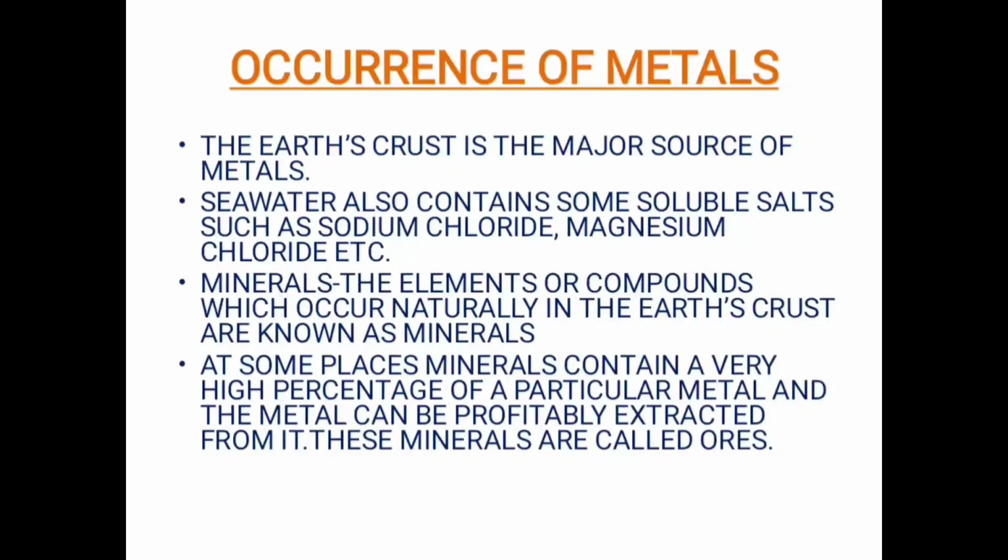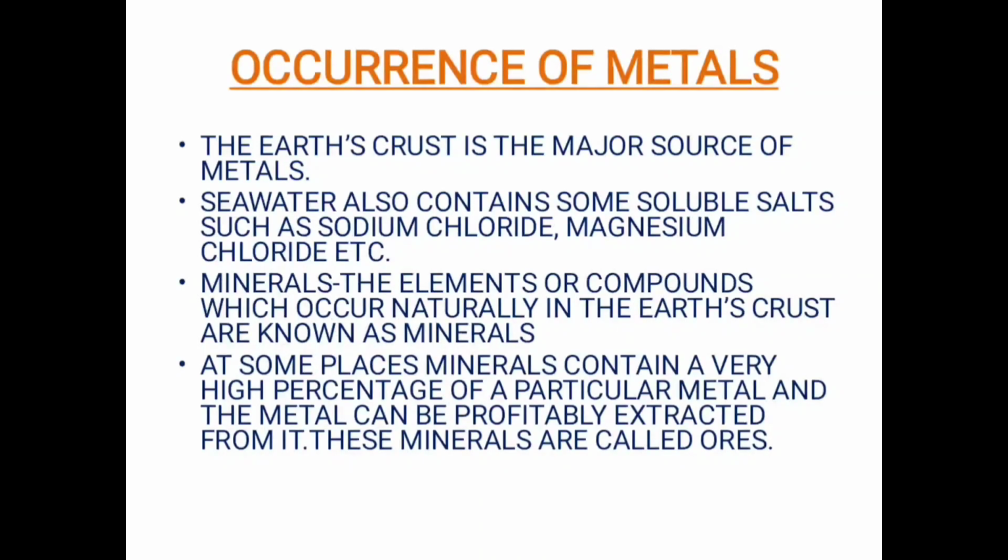Now first of all, where do we find the metals? The earth's crust is the major source of metal. So the earth's crust is the place where the metals are generally found. Now seawater will also contain these metals, but they'll contain these metals in the form of dissolved salts. Okay, they may be in the form of sodium chloride or magnesium chloride, etc.